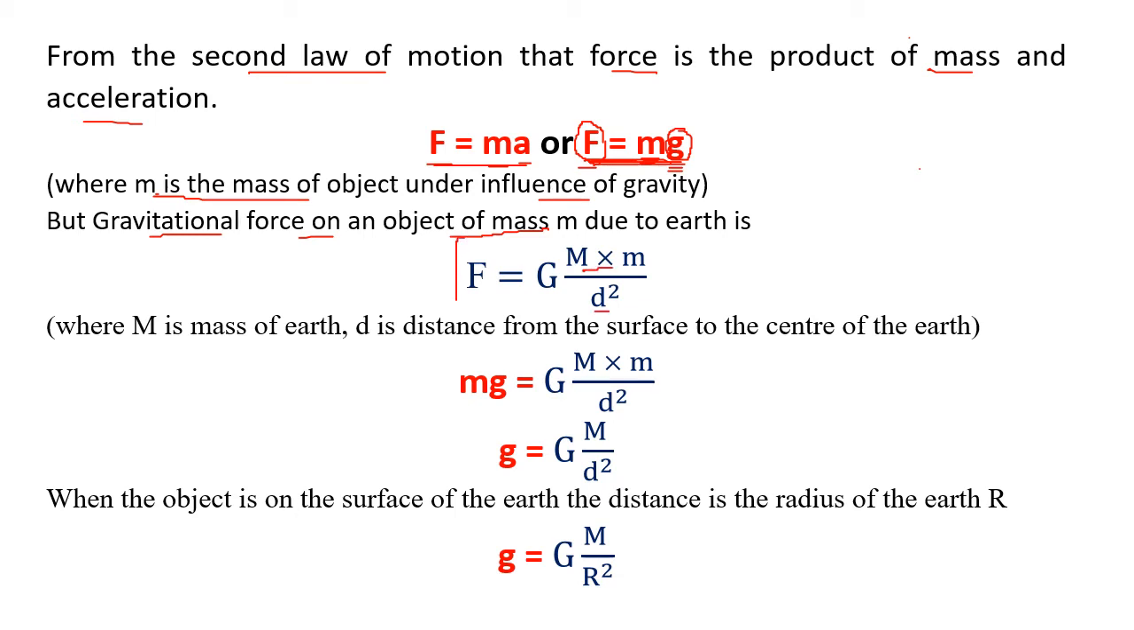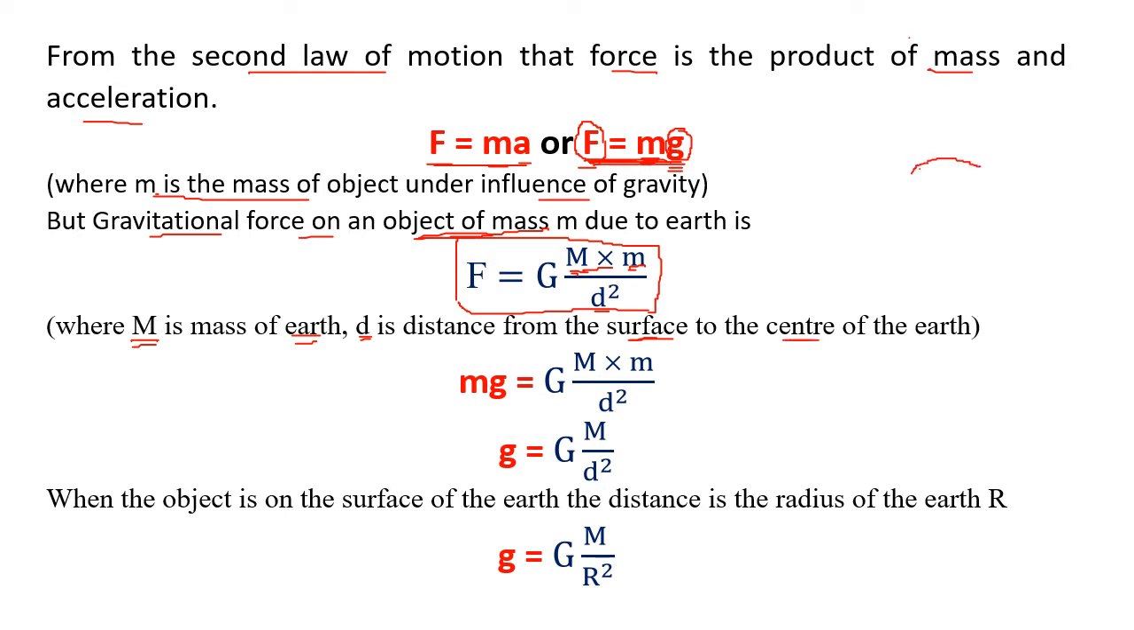So we got the formula F equal to G M m upon d square, where this capital M is the mass of the earth. We are taking earth, the first body. Small m is the mass of the object on which the gravity is acting. d is the distance from the surface of the earth to the center of the earth.